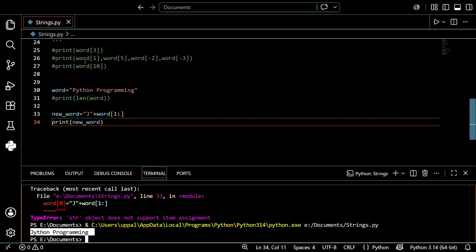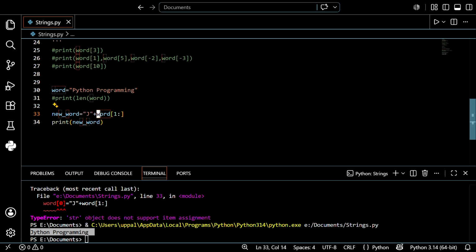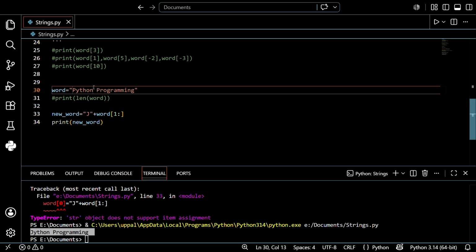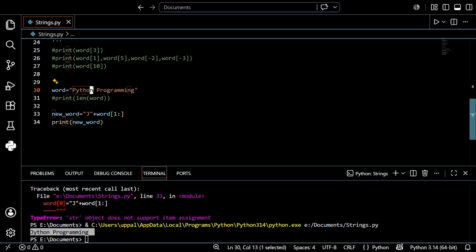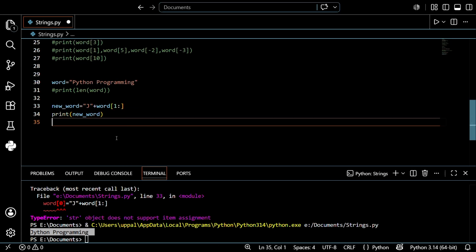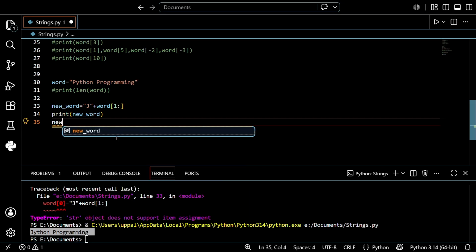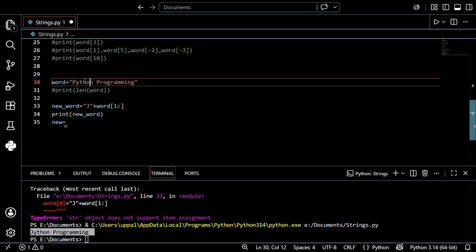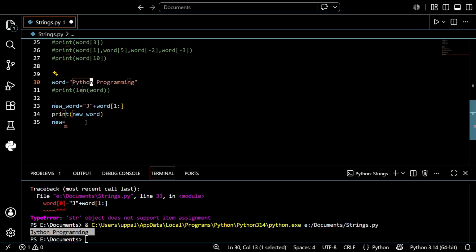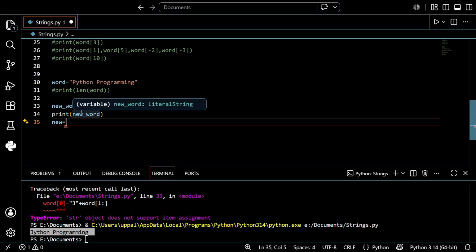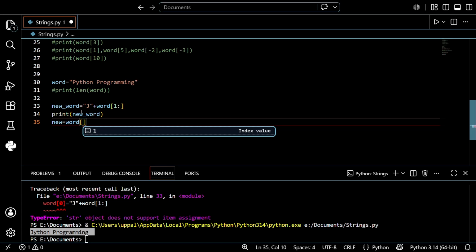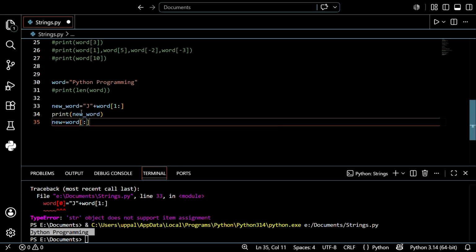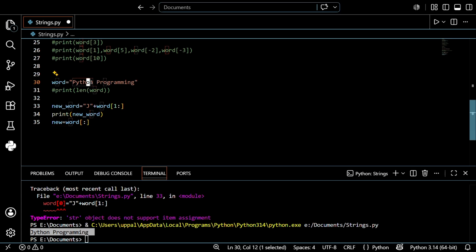Instead, you create a new string and save it in this pattern: the character you want to change, plus the particular range. In this I want to change the value n, so create a new variable, new word, and find the location of n, like 0 1 2 3 4 5. I want to change the position and print the rest, right? So just write word of colon 4, maybe, see 0 1 2 3 4, for 4.